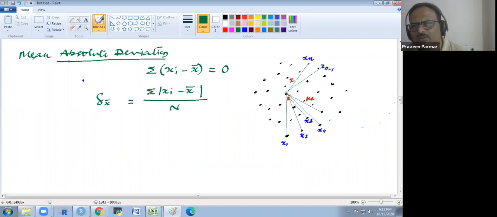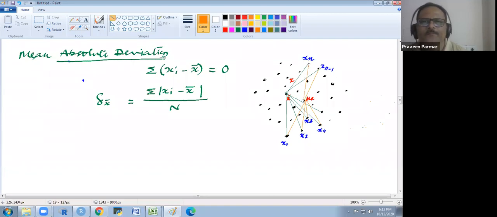So this is what we have taken through the mean. We can also take this deviation through the median. For all values, I am putting the line between only a few values, but we have to consider all points.